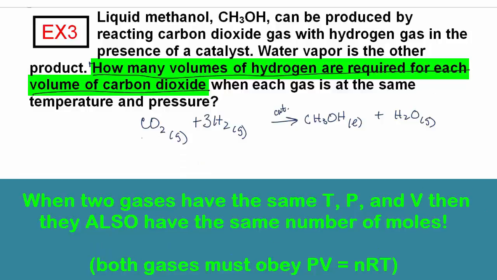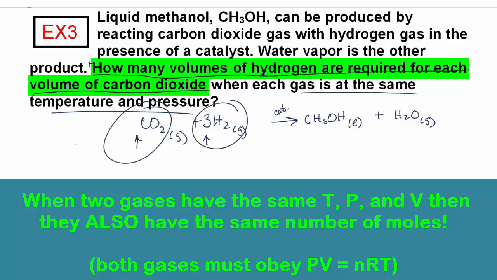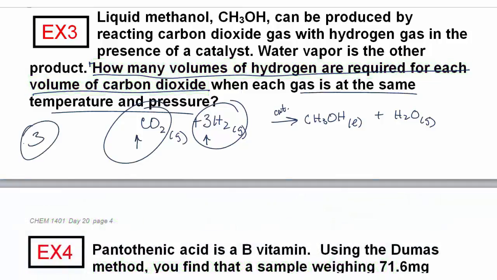For each volume of carbon dioxide, you have 3 volumes of hydrogen. It's just like saying for every 1 mole of carbon dioxide, you have 3 moles of hydrogen. When the gases are at the same temperature and pressure, volumes are the same thing as moles. So you have 3 volumes of hydrogen for every 1 volume of carbon dioxide. So the answer is 3.